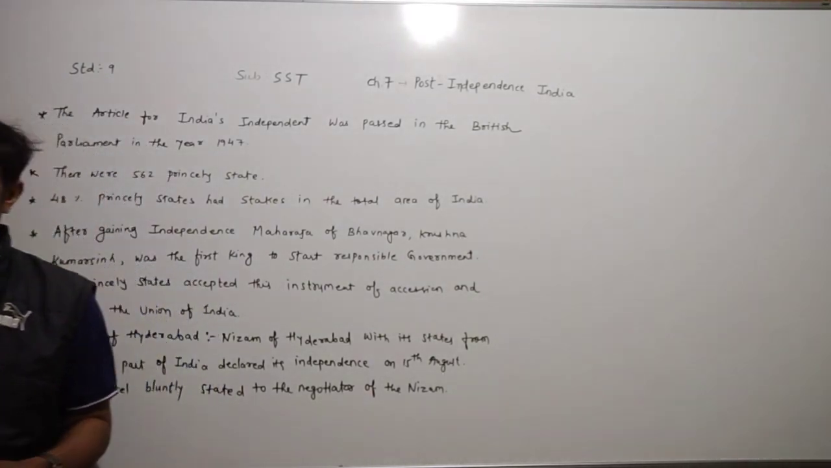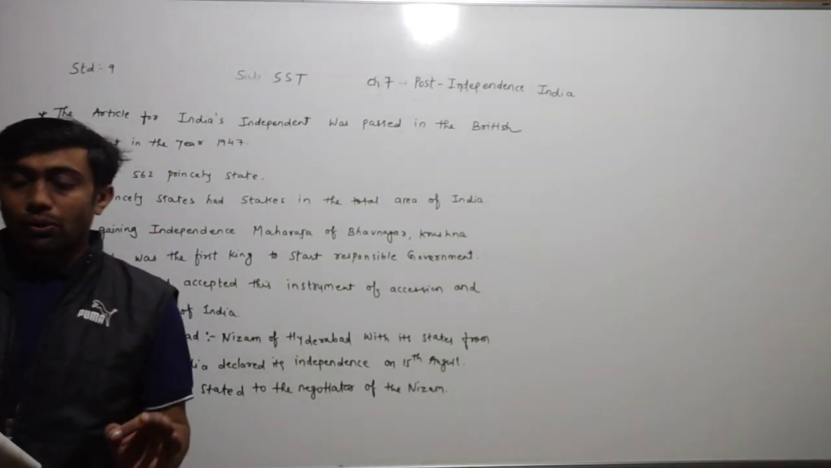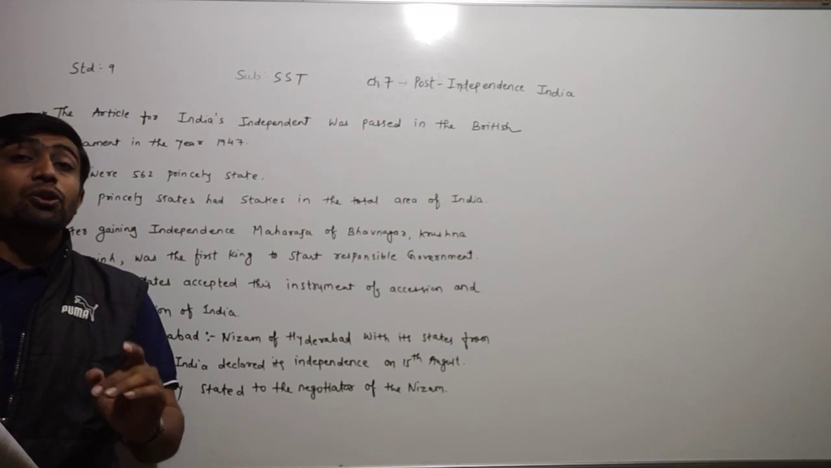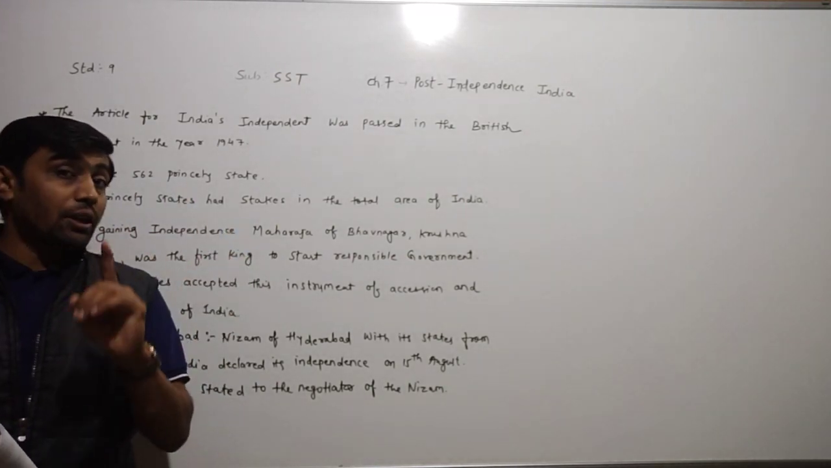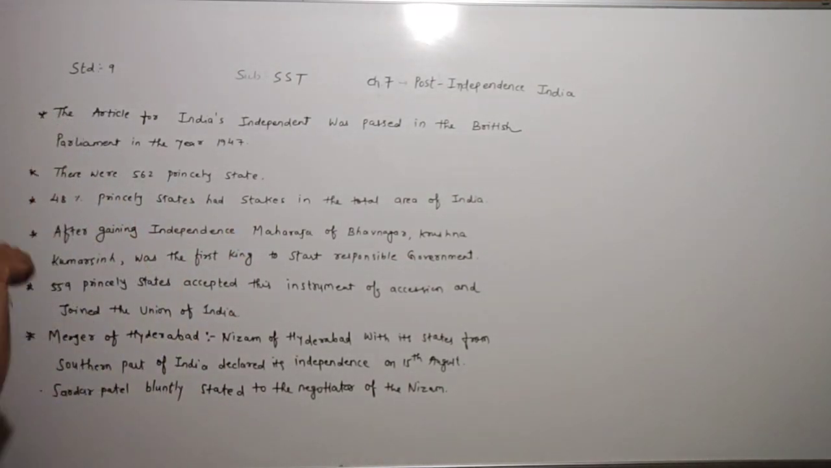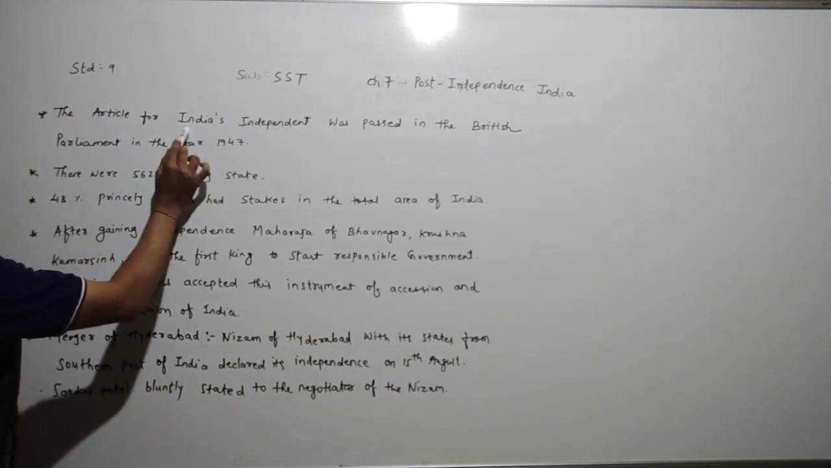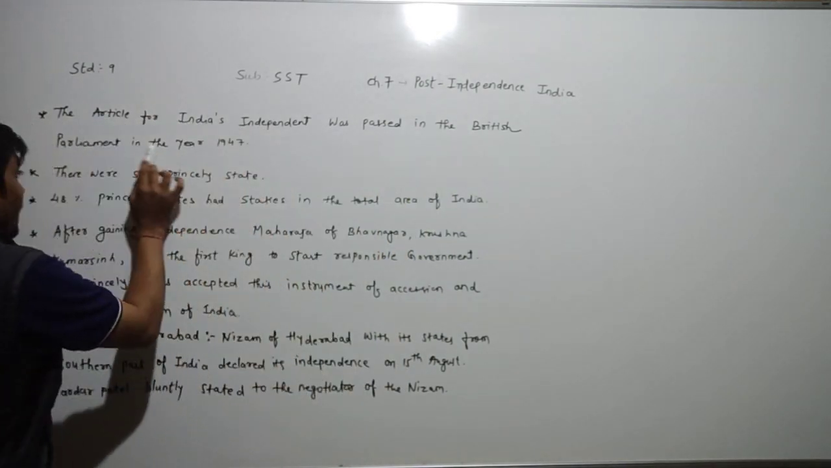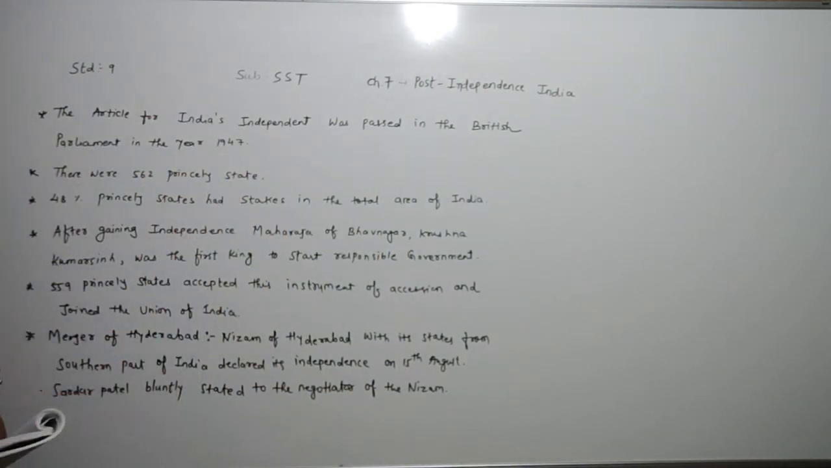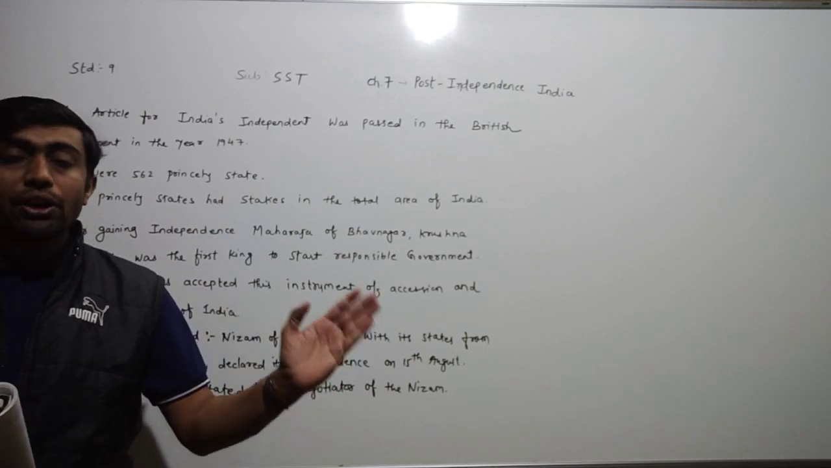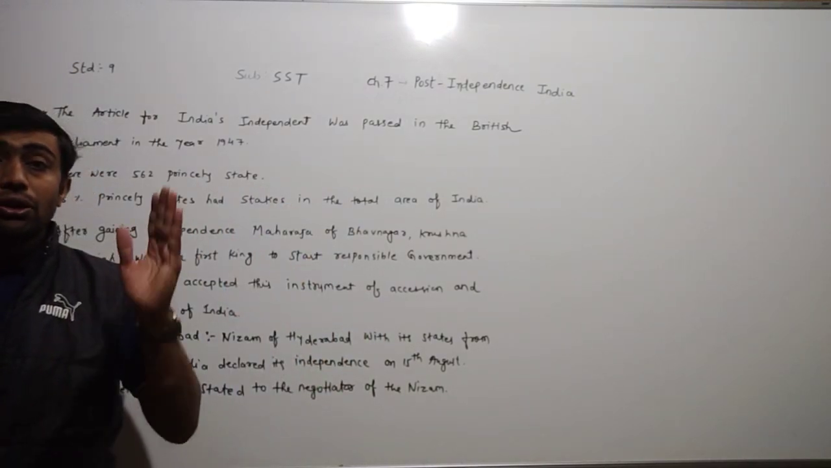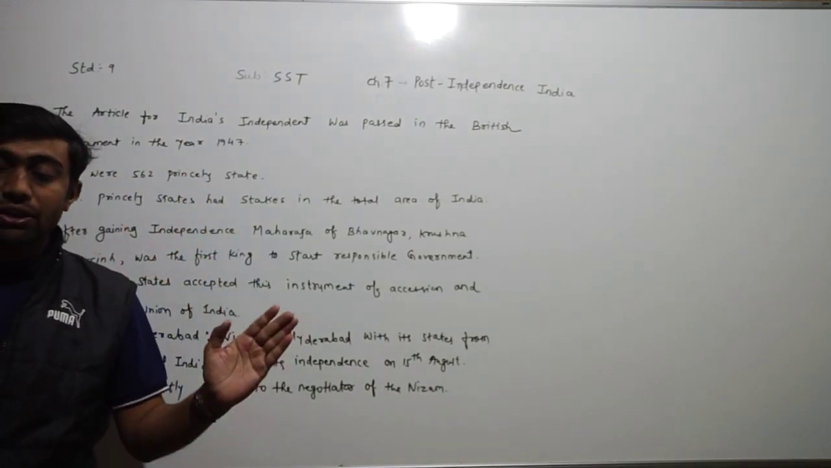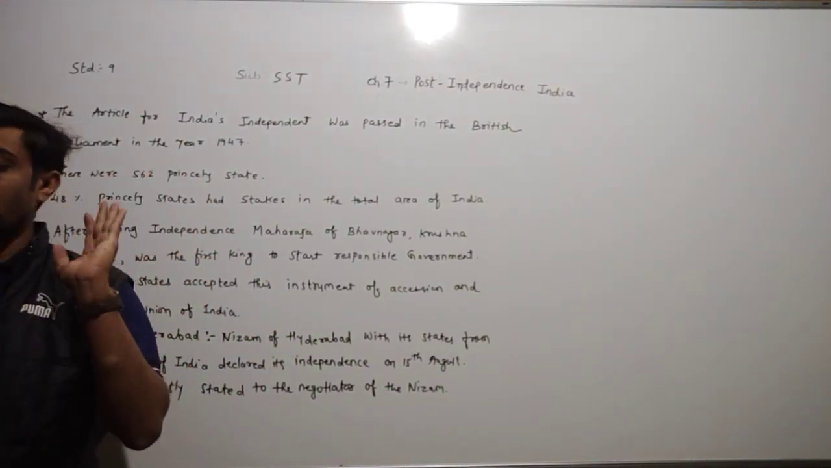What happened, dear children? You have to underline in your textbook. The article of Indian independence was passed in the British Parliament. Which Parliament? The British Parliament, in the year 1947. According to this article, now what happened, dear children? According to the article, India and Pakistan got their existence.